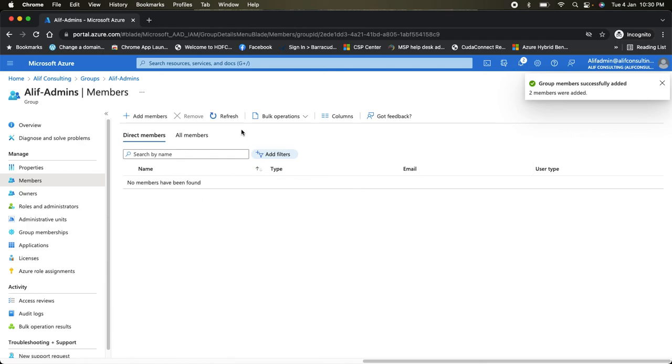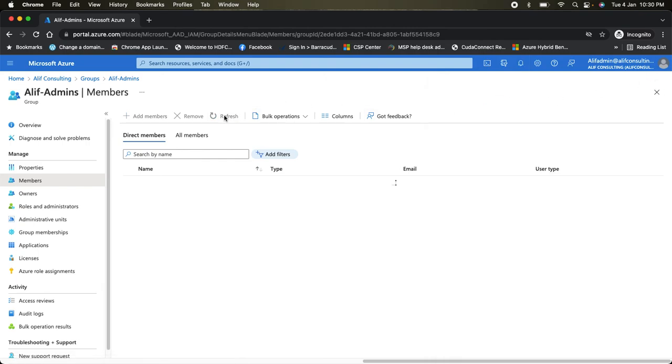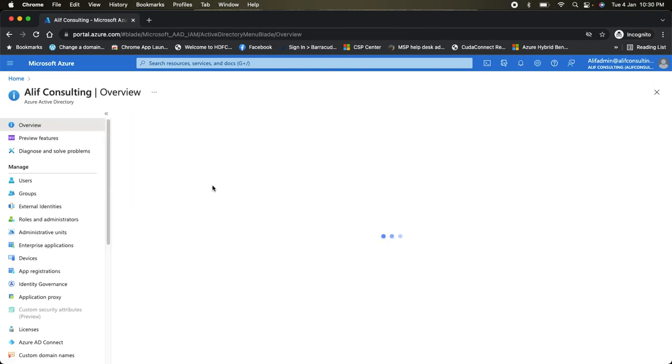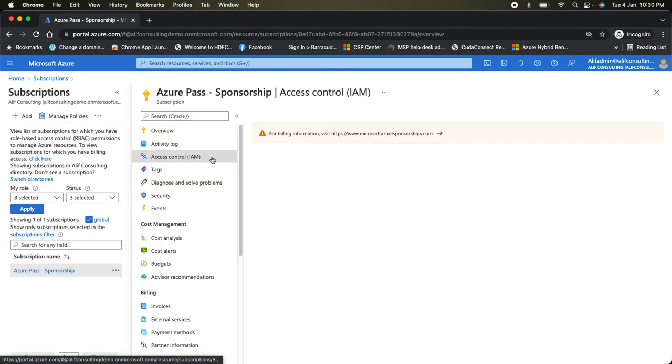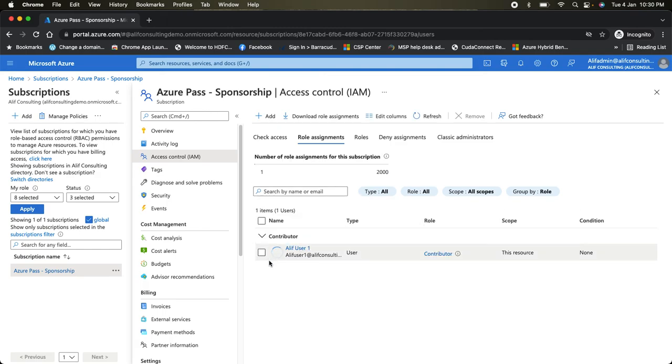That's fine. If I refresh this, just give it a few minutes, it's showing done here. So let's refresh this one. Okay, it's not showing it. Yeah, it's here. So now you can see I have two members in the Alif admin account. So I'll go back to the subscription and remove the existing access which has been given to user 1.